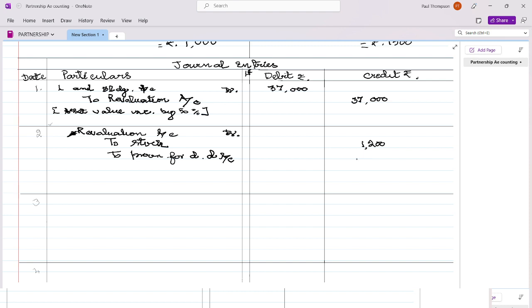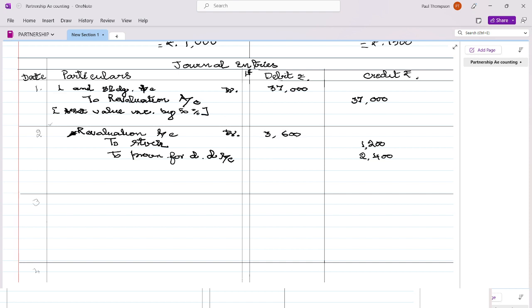The already 1,600 is provided. So the difference is 2,400. 20% were doubtful. So 20,000 into 20% is 4,000. Already provided 1,600. So the balance amount 2,400 is credited here. So the revaluation account is debited with 3,600.